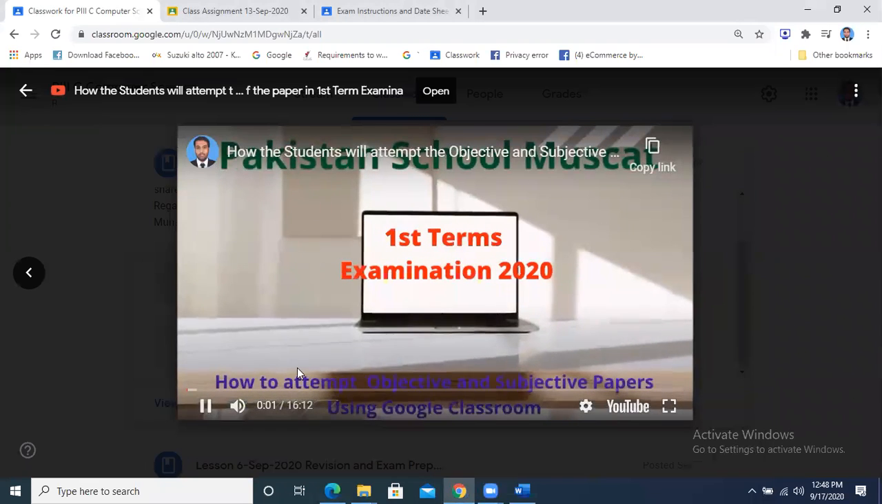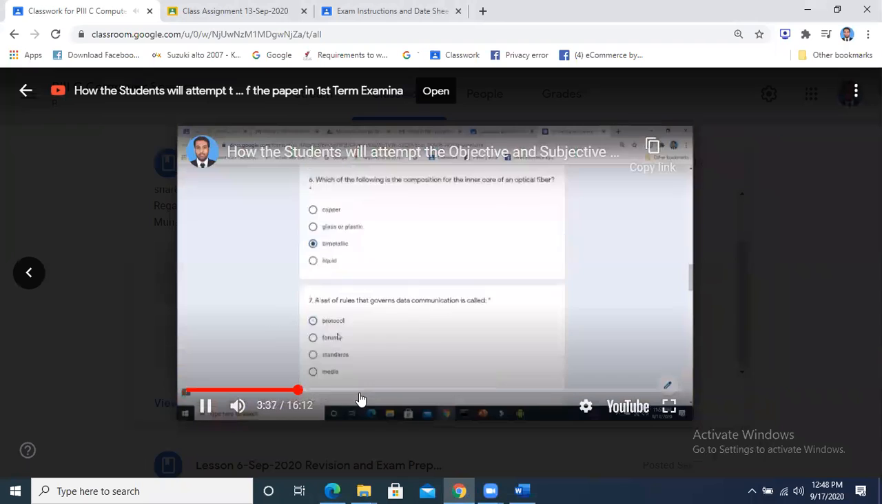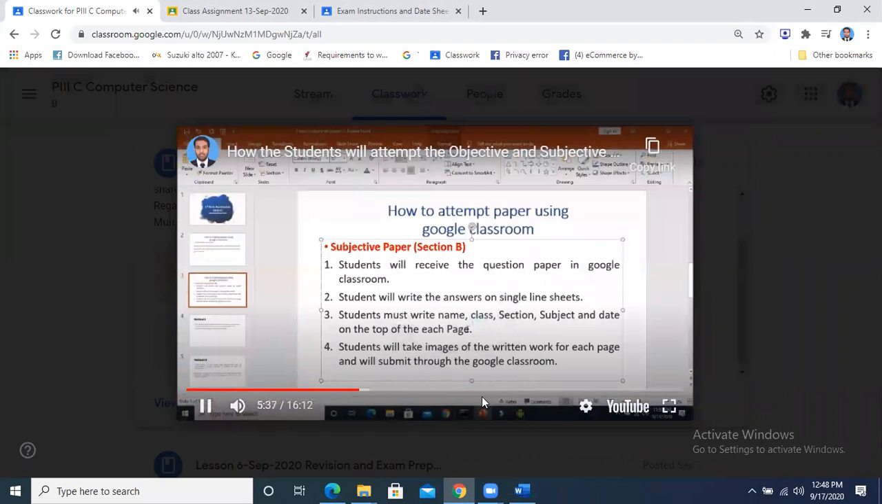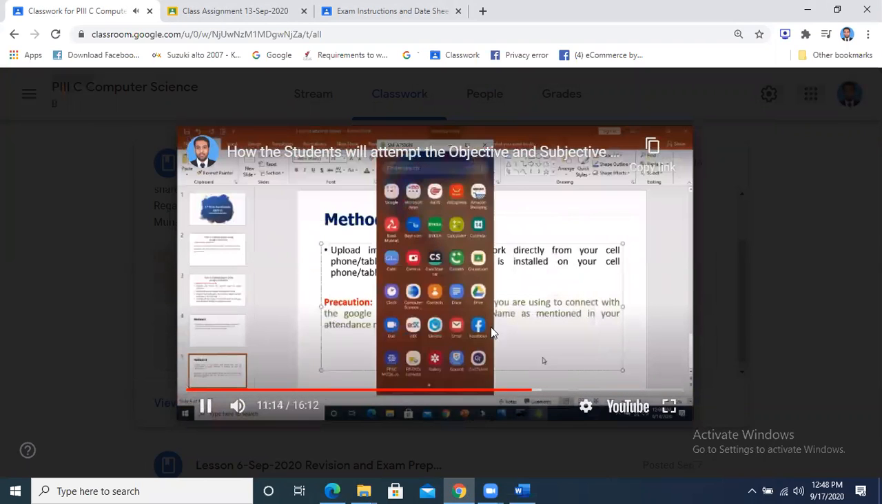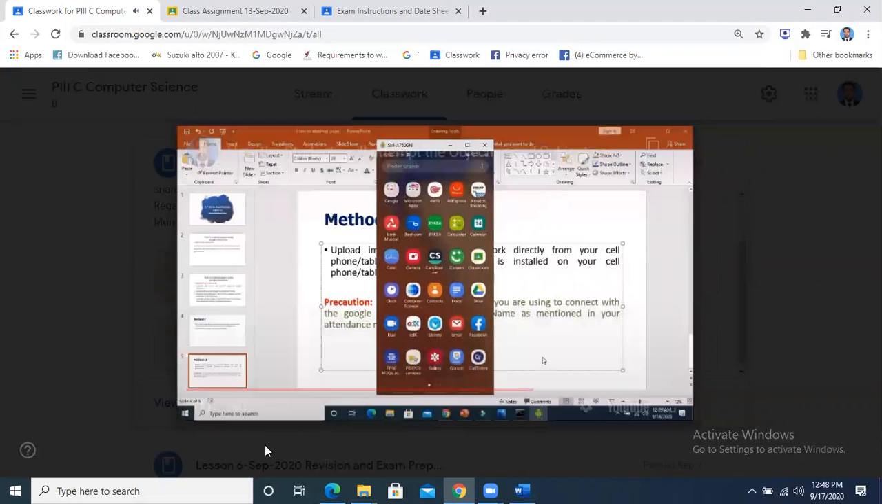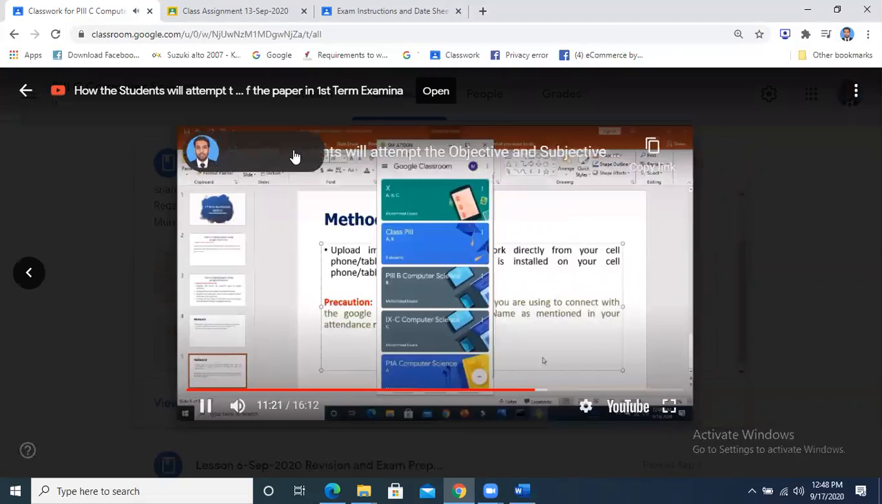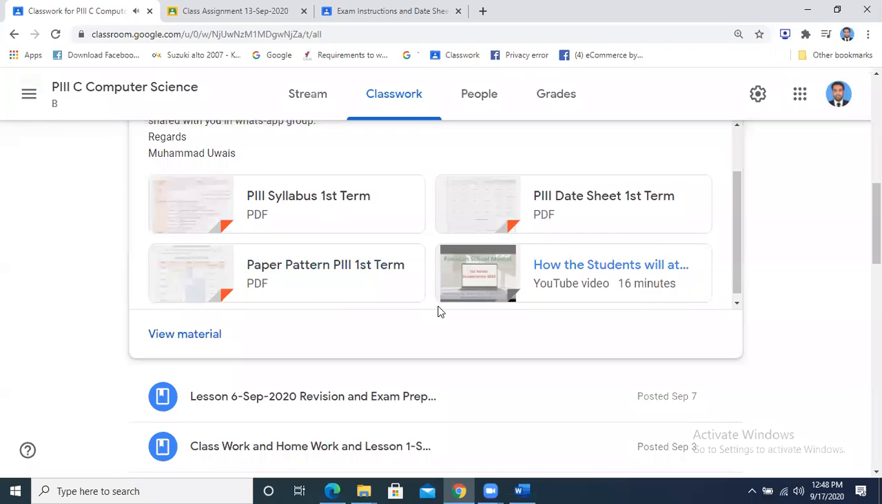I have shown you the procedure using the Google Classroom, and even using the cell phone as well. Using the cell phone, I have explained how you can take images and how you can submit your answers. This is explained in that video.